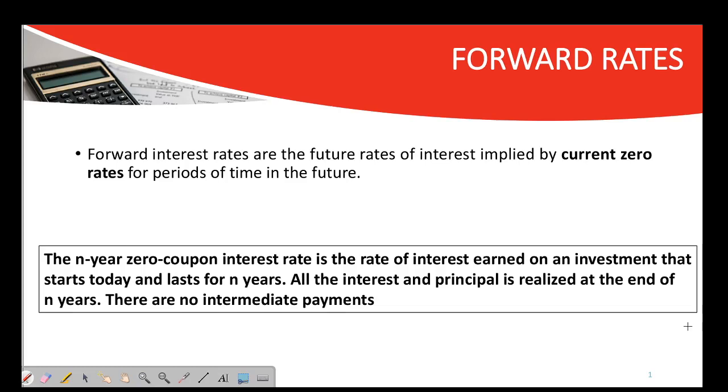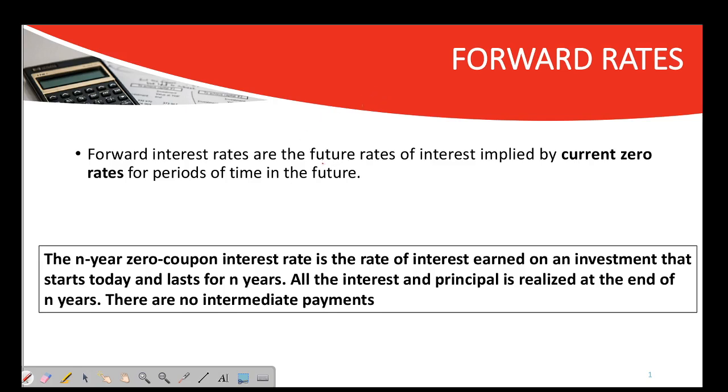So today we are going to discuss the forward rates and forward rate agreement. I have already discussed derivatives and the types of derivatives briefly, and from now on we are going to learn about the pricing models: what are forwards, futures, and how do we price them, so the theoretical price. Okay, so first of all, what is forward interest rate?